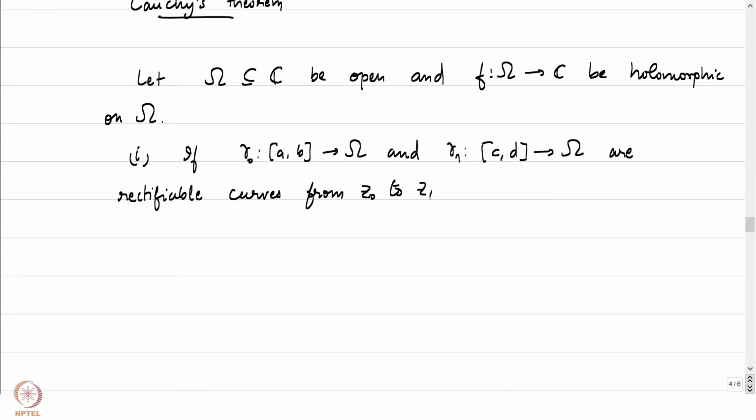We are imposing the condition that both gamma 0 and gamma 1 have the same initial point Z0 and the same terminal point Z1, and that they are rectifiable curves, and such that gamma 0 is homotopic with fixed endpoints to a reparameterization of gamma 1. And suppose gamma 0 is homotopic to a reparameterization